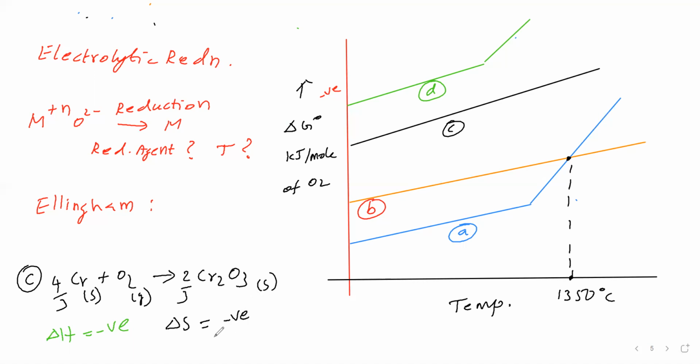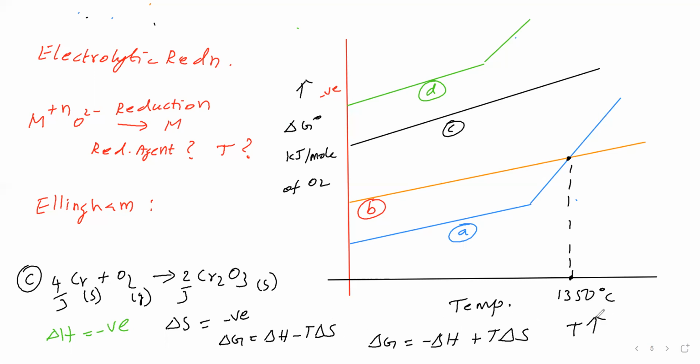Now we will see delta G is equal to delta H minus T delta S. Delta H is negative. In the T delta S term, temperature is always positive. Delta S is negative, so with the negative sign this term becomes positive. Therefore, delta G is a negative term, delta H, plus a positive term.